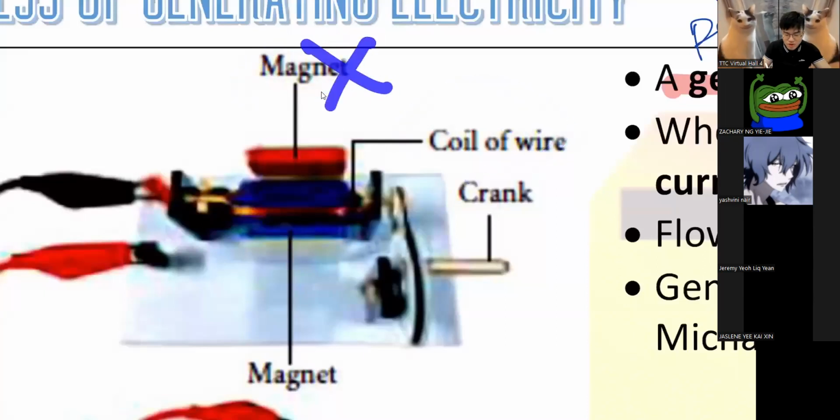One doesn't move, one moves, you will get electricity. It's as simple as that, guys. You just need two things, magnet and coil. One needs to move, the other one needs to stay. One moves, one doesn't move, then you will get electricity. So this is how your generator works.